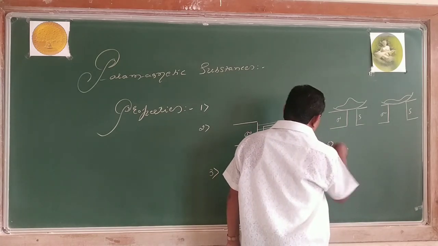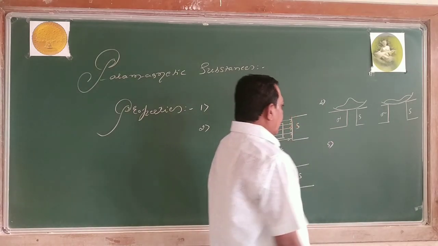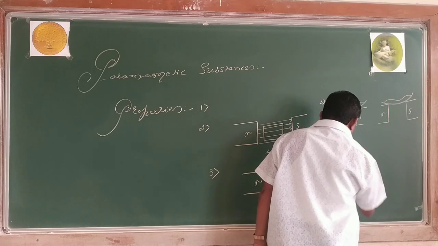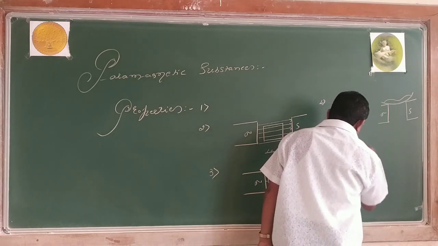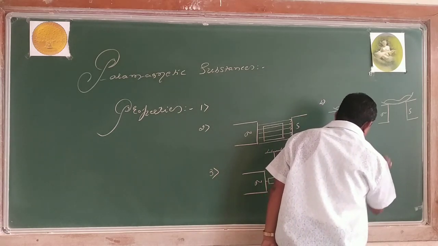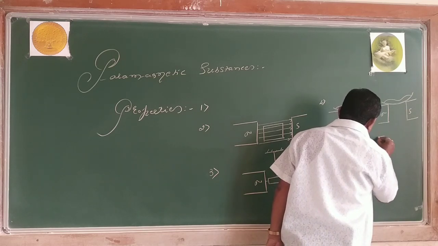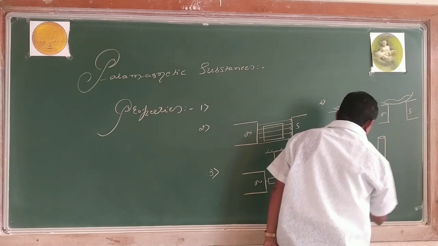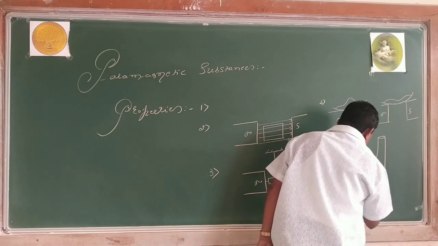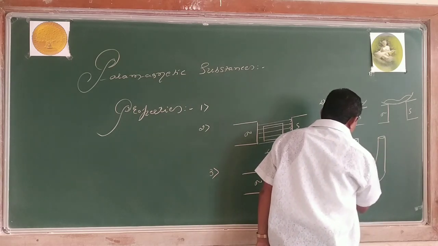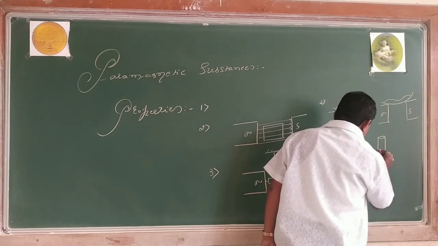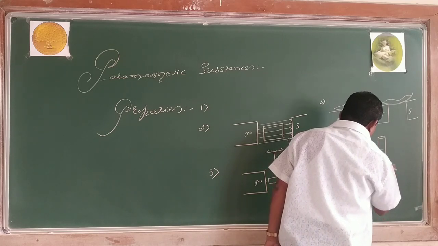Fifth property. If I take a U-shaped tube and a paramagnetic liquid is taken in the tube, this is the liquid in the tube before application of the external magnetic field.